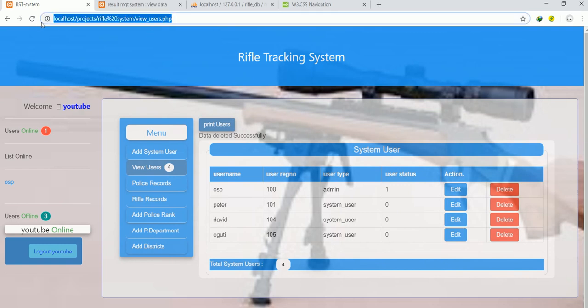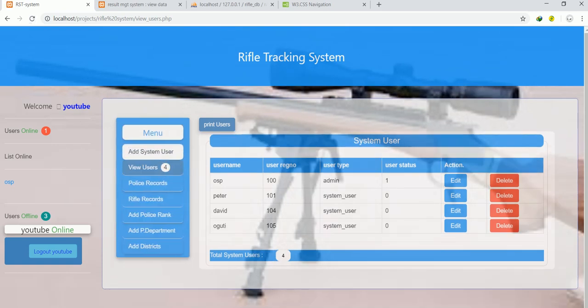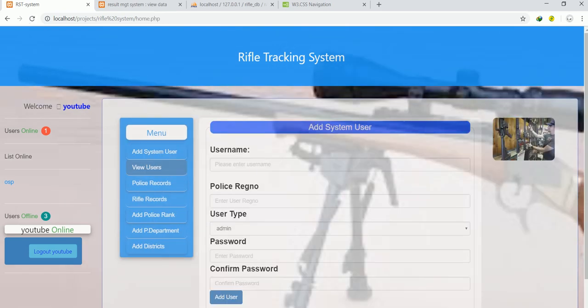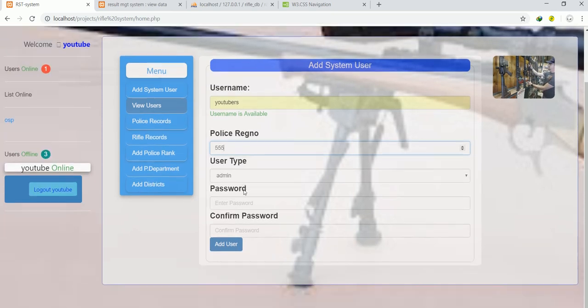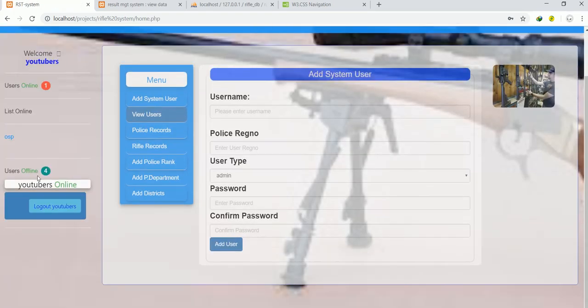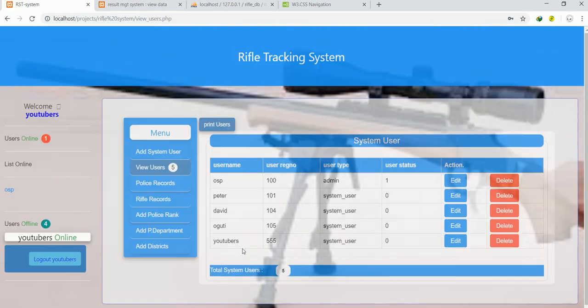Now let us try to add one more time, and then we test whether the person you happen to add into the system is working. So that's it. The reg number was 555, and the type is users, and I put the password 123, and then I come back here and put also 123. So when I click login, I think you can see it means the user is added. I think you can see now it is 4. At first it was 3. So when you check, this is what we have.